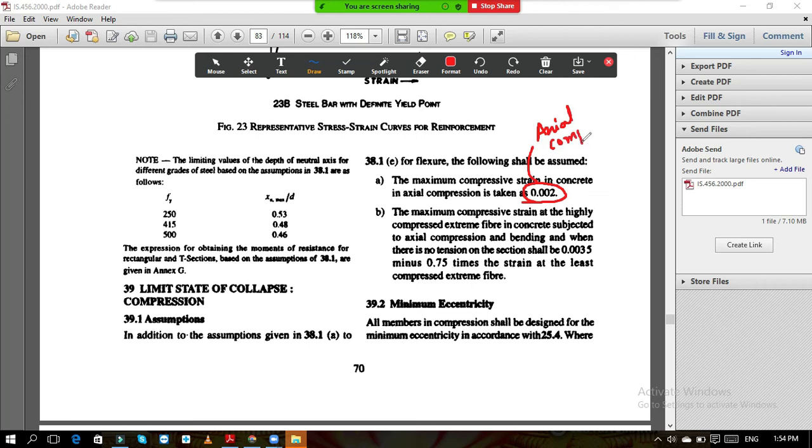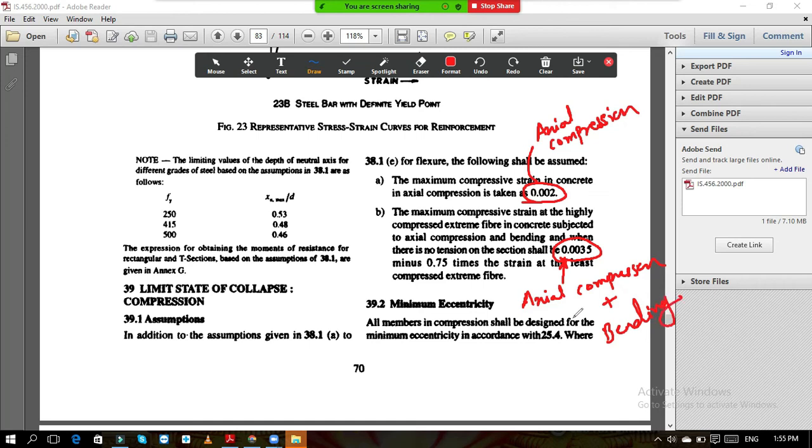Remember this, in examination for MCQ this question is asked many a times. 0.002 is the strain for axial compression, and 0.003 is the strain for axial compression plus bending.